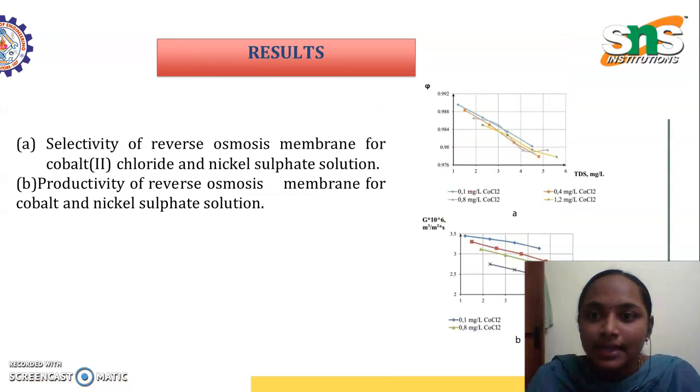Next is selectivity of the reverse osmosis membrane for cobalt chloride and nickel sulfate solution. This represents A. Here you can see how the concentration is getting reduced. And next is productivity of the reverse osmosis membrane for cobalt and nickel sulfate solution. It shows a major difference in the decrease in concentration of the heavy metals of CoCl2.